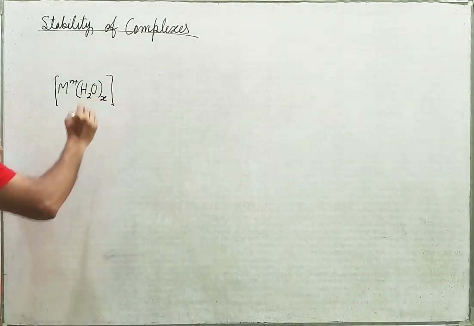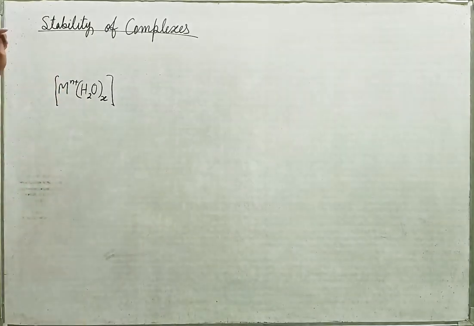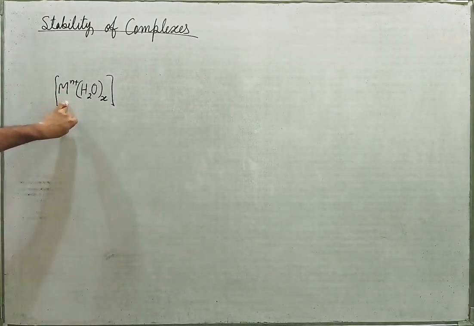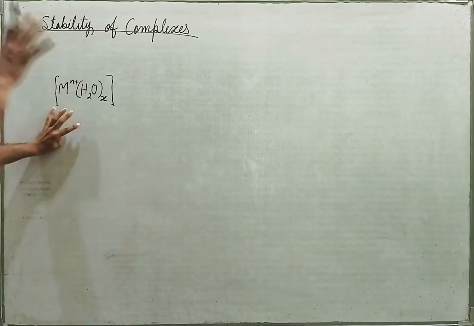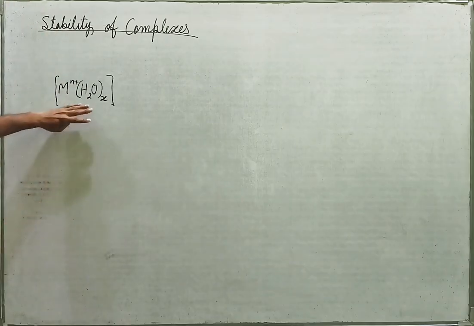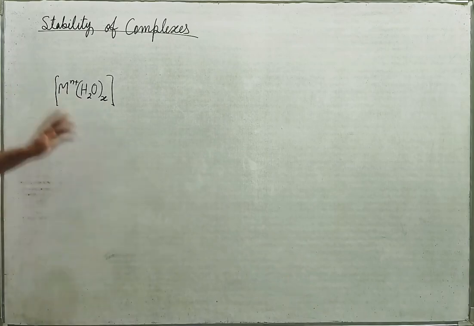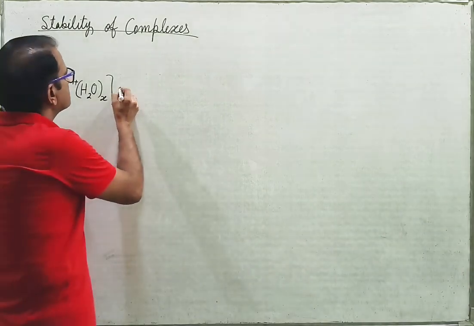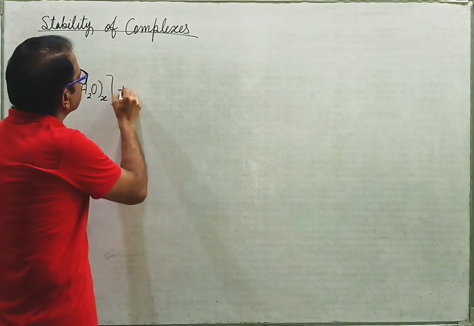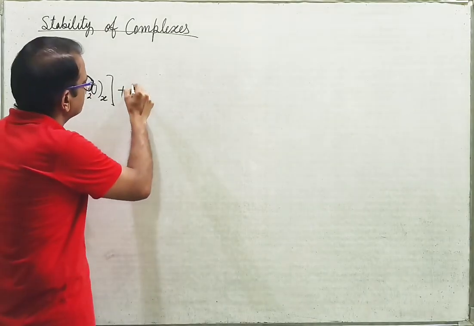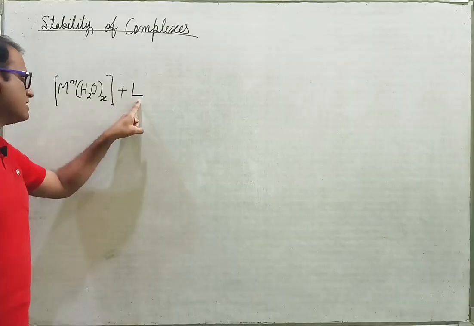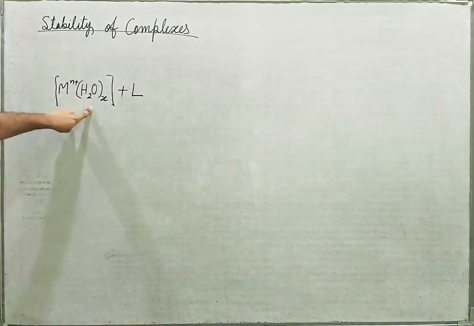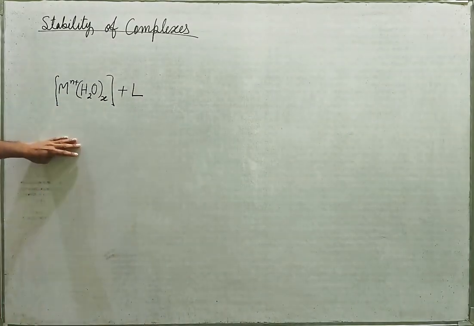So this is what is there in its solvent. If you are taking the central metal atom into its aqueous solution, this is the condition. Now, if you are adding some specific ligand L, this ligand will replace these solvent molecules.